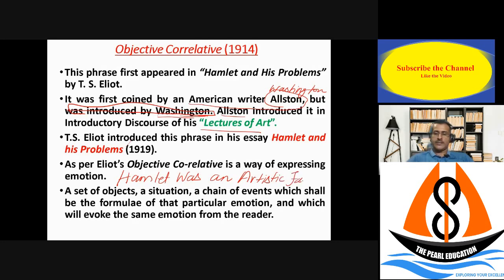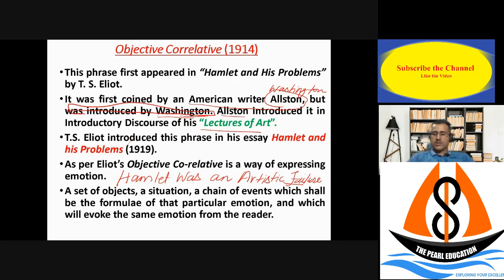I'll give you one example from Hamlet itself. You know that when Hamlet one day went to his mother Gertrude's bedchamber, he found someone hiding behind the curtain, and he thought that it was Claudius, and when he killed that man, it was Polonius.